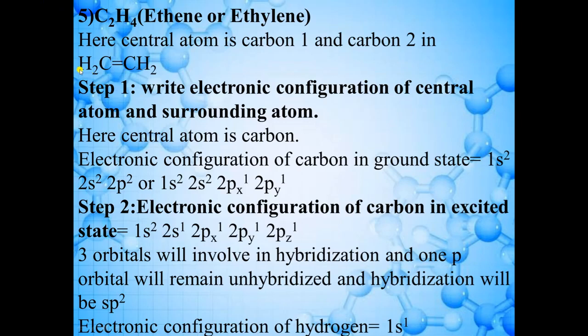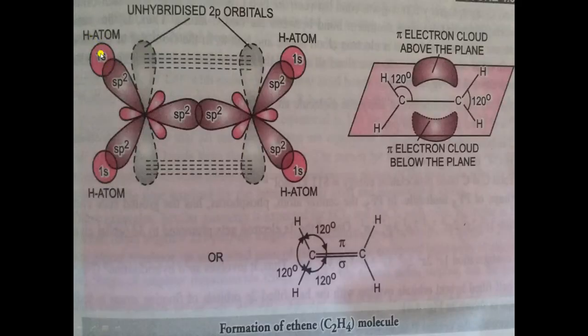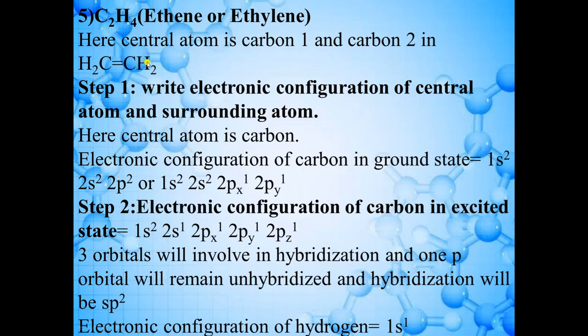Now you can see that 2 atoms of hydrogen are attached to the carbon atom, right? So here 2 hydrogen atoms will do overlapping. Okay, so this is a 1s orbital, so it will overlap with a hybrid orbital of carbon atom, and this 1s orbital will also overlap with a hybrid orbital of carbon atom. So they will make one bond here and a second bond here. So here you can see that carbon is making one bond here and one bond here. In the same way, you can draw the hybrid diagram for the second carbon atom, this one.